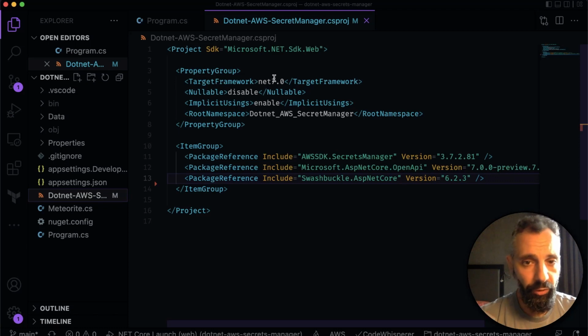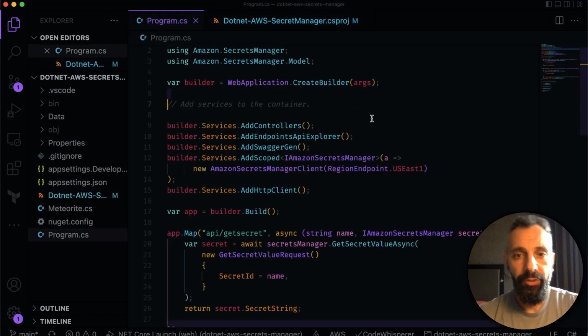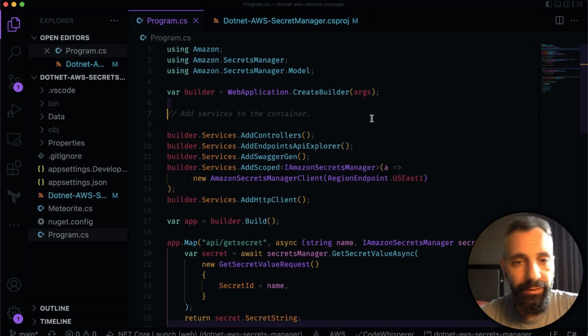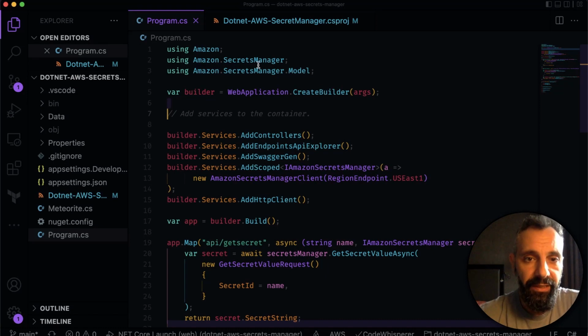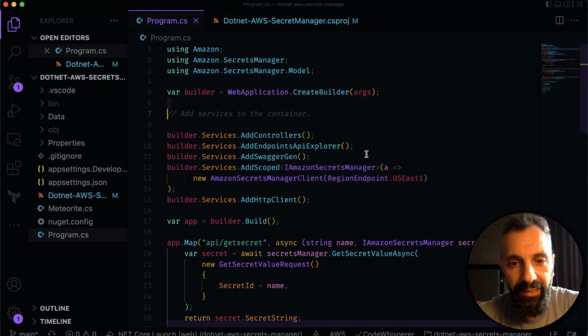We are also using .NET 7 for most of our examples today, but everything that we see is also compatible with anything that is .NET 3.1 and above. Once we download the Secrets Manager, then we can start implementing some code. So this is a minimal .NET 7 API. I'm referencing the namespaces, and on line 12, you'll notice that I'm injecting an Amazon Secrets Manager client.